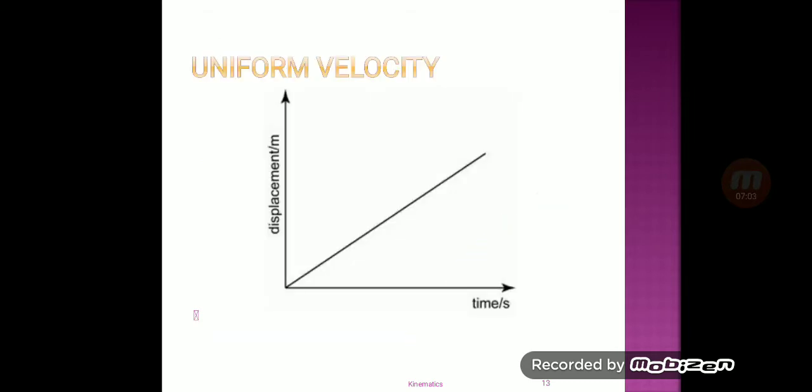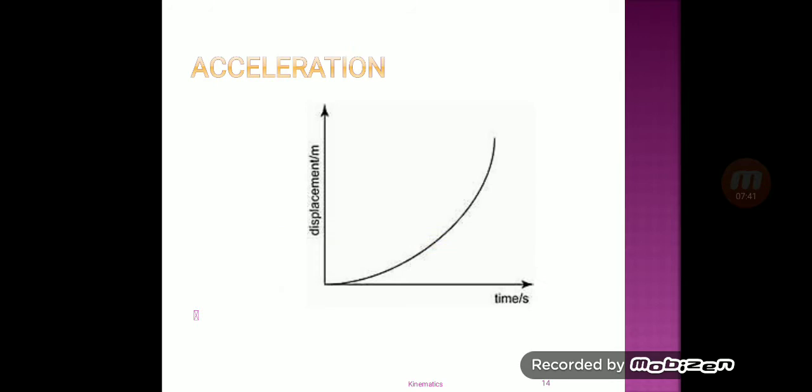Now let's see what is meant by uniform velocity. The figure shows the graph which I have plotted showing uniform velocity. On the y-axis there is displacement in meters. On the x-axis it is plotted time. When the displacement is growing in the same proportion as time is increasing, the velocity goes in a uniform way, or we can say in a proportional manner.